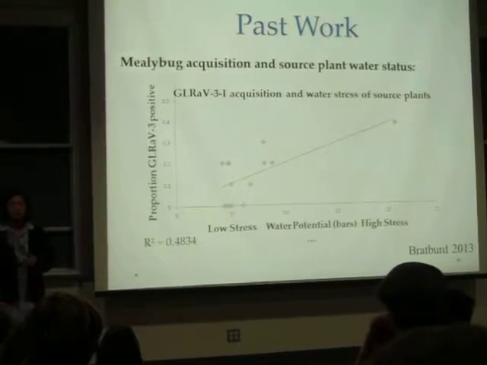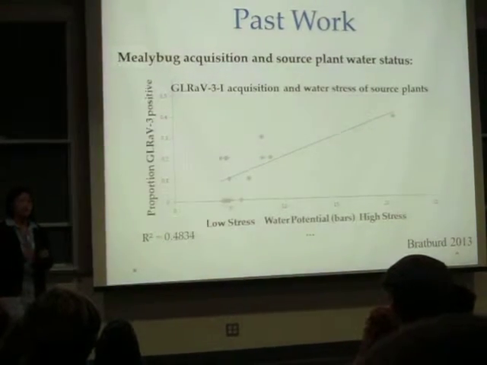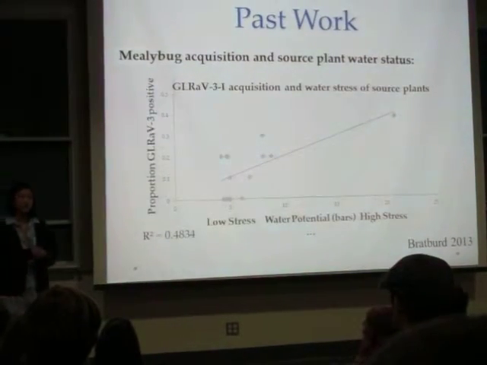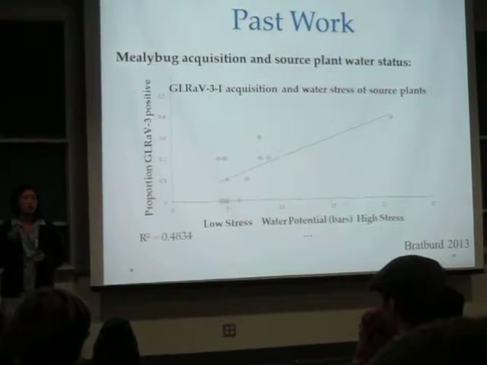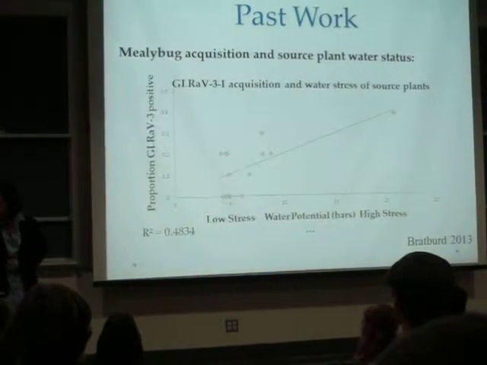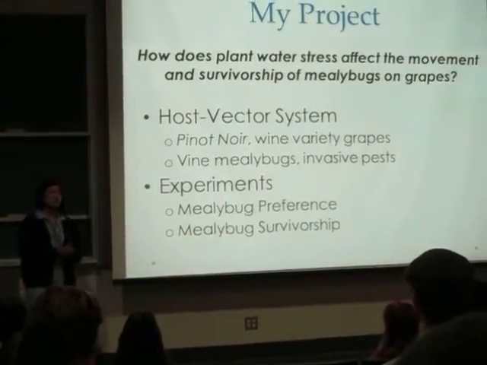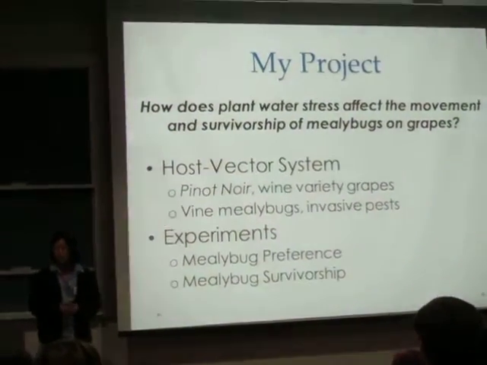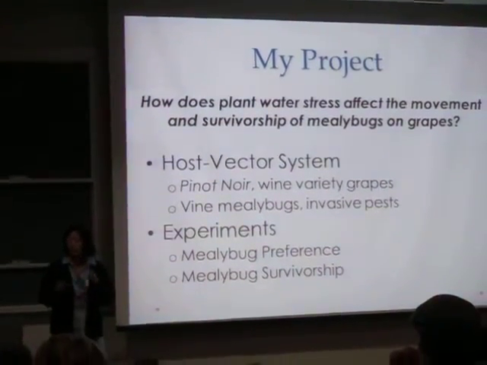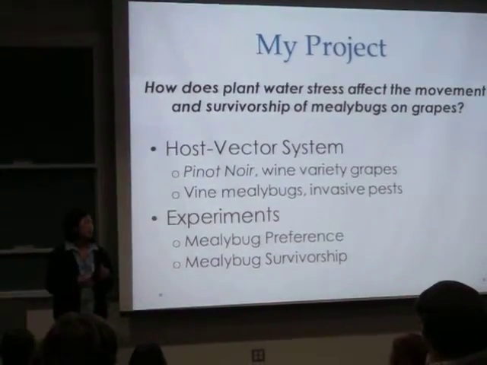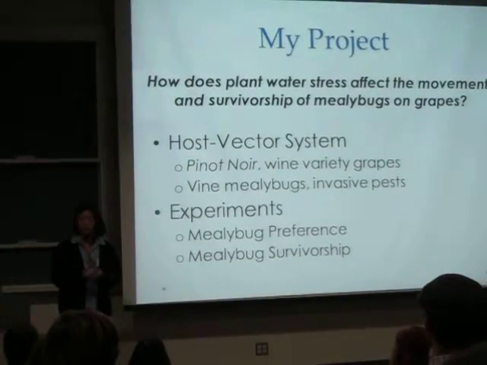Though I was moving more away from the pathogen itself and more towards the driving factors of the spread of the pathogen, which is the mealybug itself. So I aim to focus primarily on how plant water stress affects the movement and survivorship of mealybugs on grapes, which are both important factors in pathogen spread.